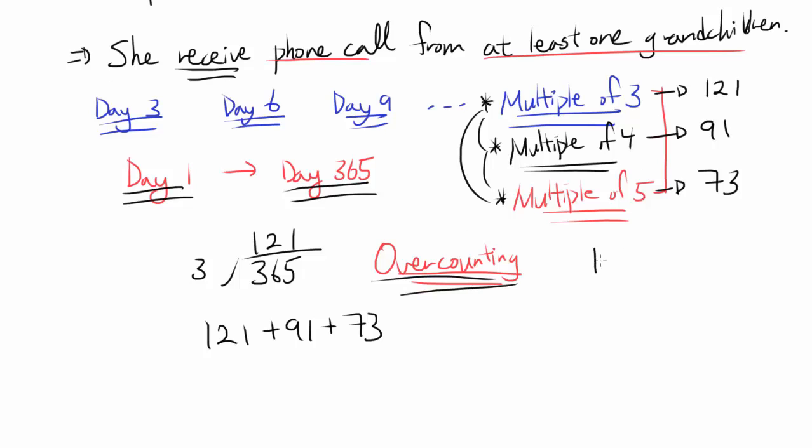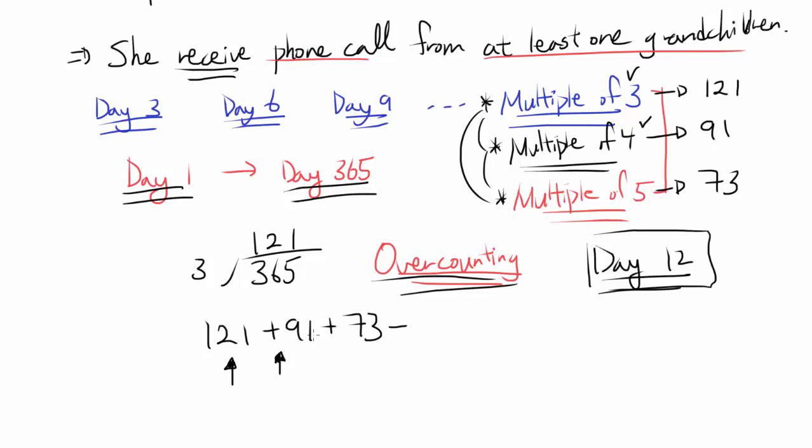If you're not seeing it, think of day 12. For day 12, you're counting it as a multiple of 3, so it's included in 121, so you are counting it once, but you're counting it again as a multiple of 4. So day 12 is being counted twice when it's only supposed to be counted once.